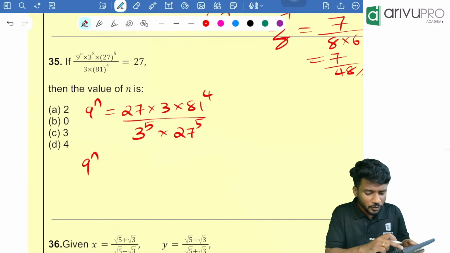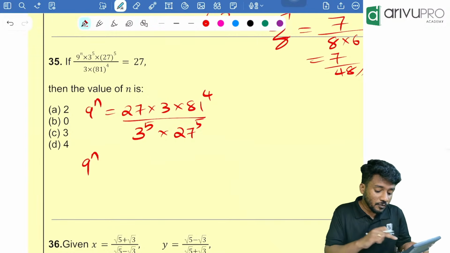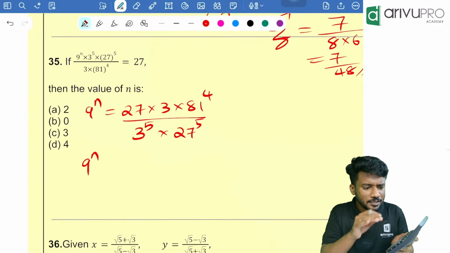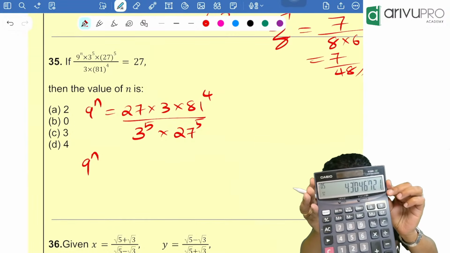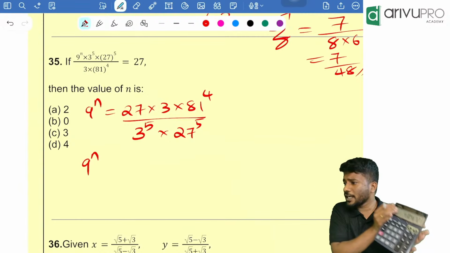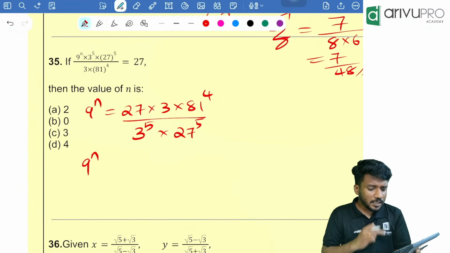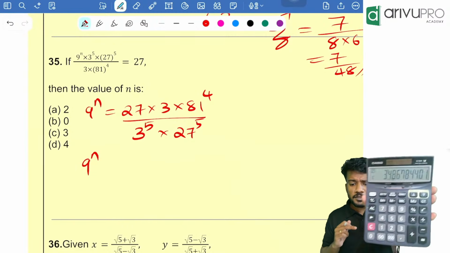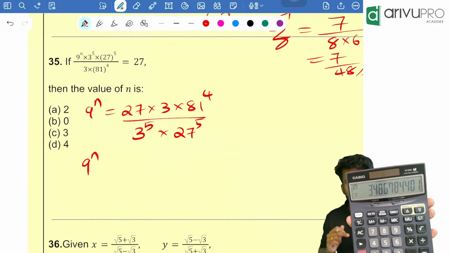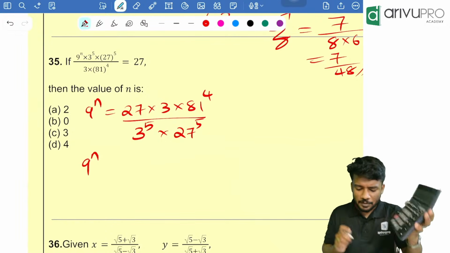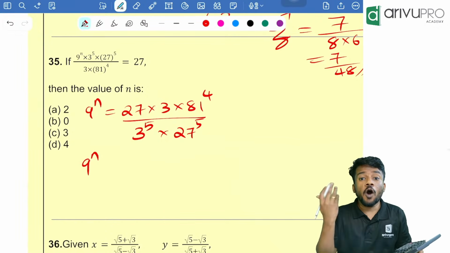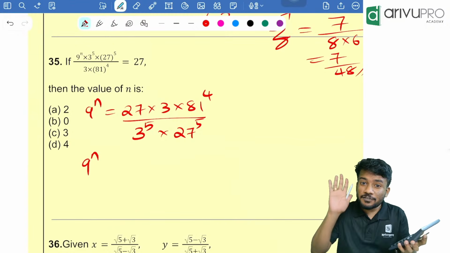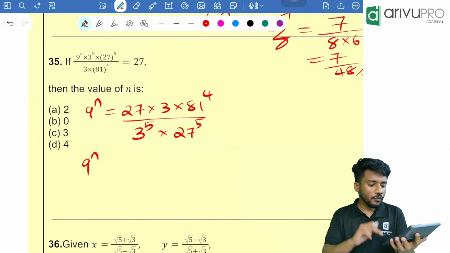First find the numerator 81 raised to 4. So 81 into equal to how many times? 3 times. 1, 2, 3. So you got the 81 raised to 4 value on your calculator. Then multiply it with 3. Then multiply it with 27. The numerator is this much on your calculator. Everyone got that much? Then people, we need to divide it by 3 for how many times? 5 times. So click divide, then type 3, then click equal to 5 times. 1, 2, 3, 4, 5.